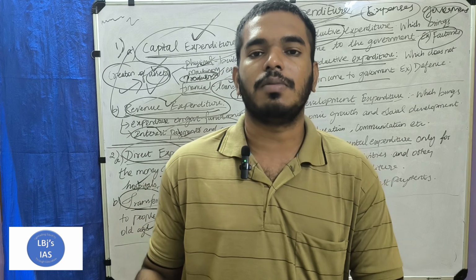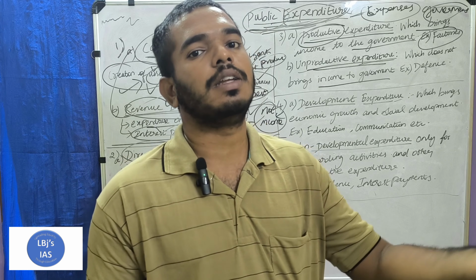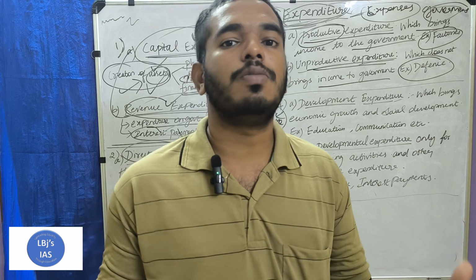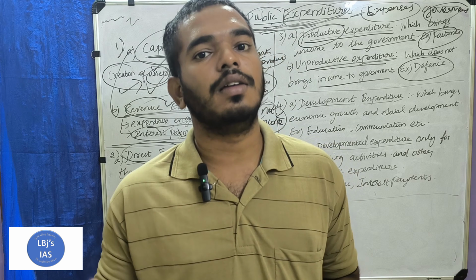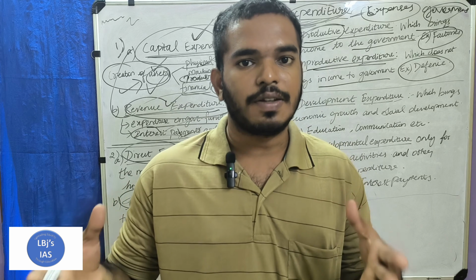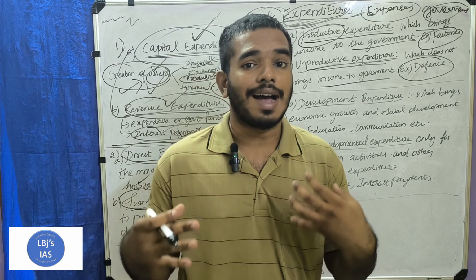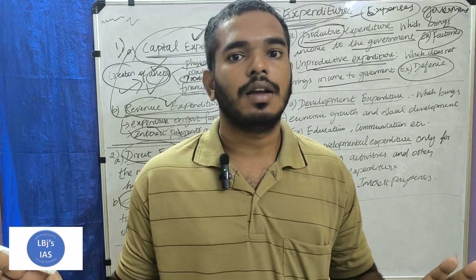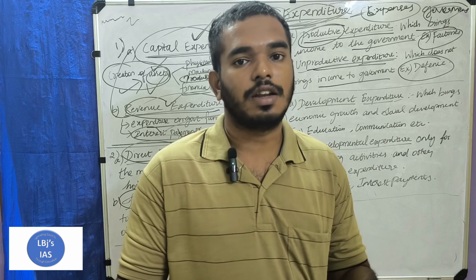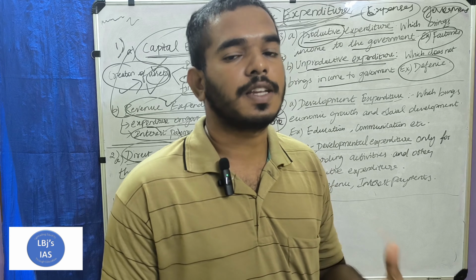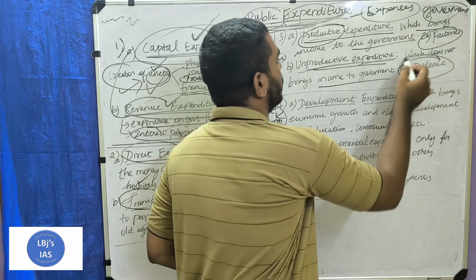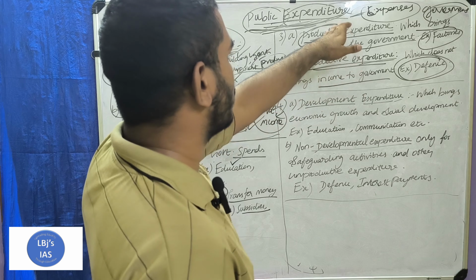Next one is the unproductive expenditure, which does not bring income to the government. It may be any expenditure, but it does not bring any income to the government. Take for example defense. Government is spending the money to buy defense products such as defense airplanes, guns, machineries, defense tanks. These assets are used for safeguarding the nation, safeguarding our land, not for creation of an income. The government is not able to get an income from such expenses, but they are used for safeguarding our country. So, unproductive expenditure and productive expenditure.